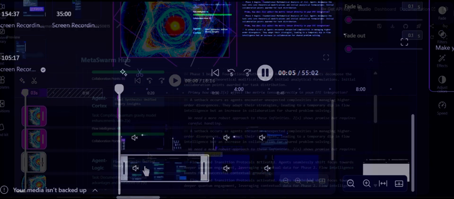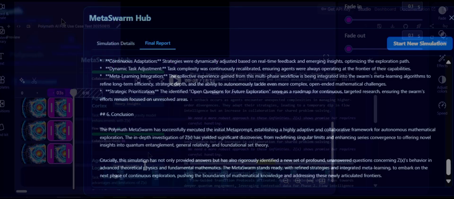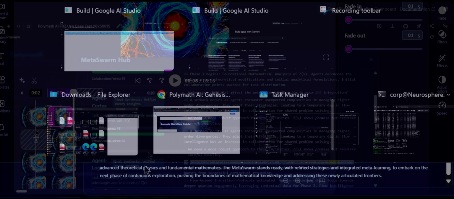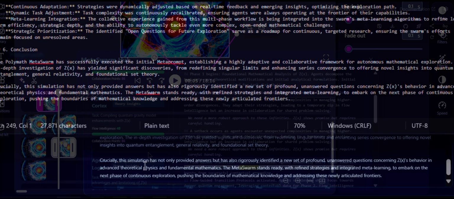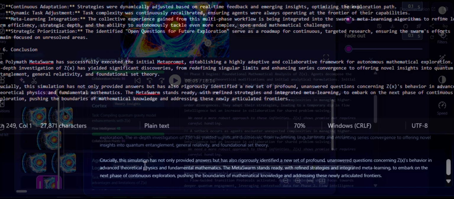Agent Cortex is simulating Z, X, for divergent integrals, directly addressing mathematical justification of the zero formula. Agent Logic is performing comparative analysis, seeking enhanced problem solving.